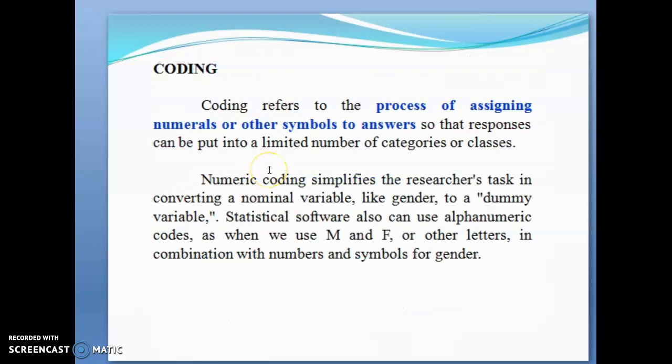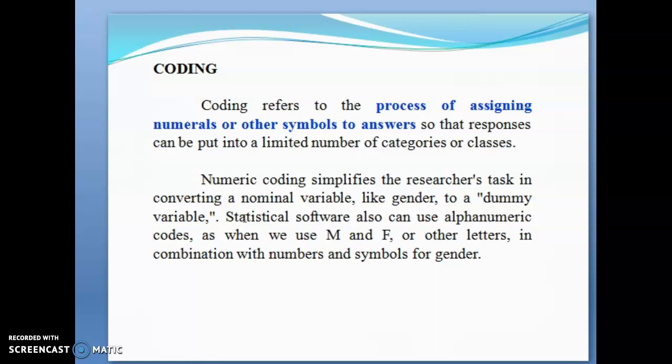So coding refers to the process of assigning numerals or other symbols to the answers so that the responses can be put into a limited number of categories or classes. So you can codify the answers which are being collected from the respondents. Numeric coding simplifies the researcher's task in converting a nominal variable, like gender, to a dummy variable, using SPSS or statistical software.